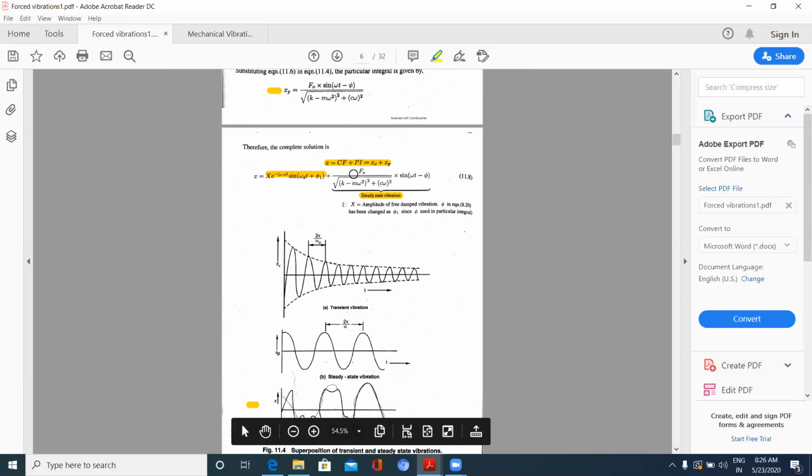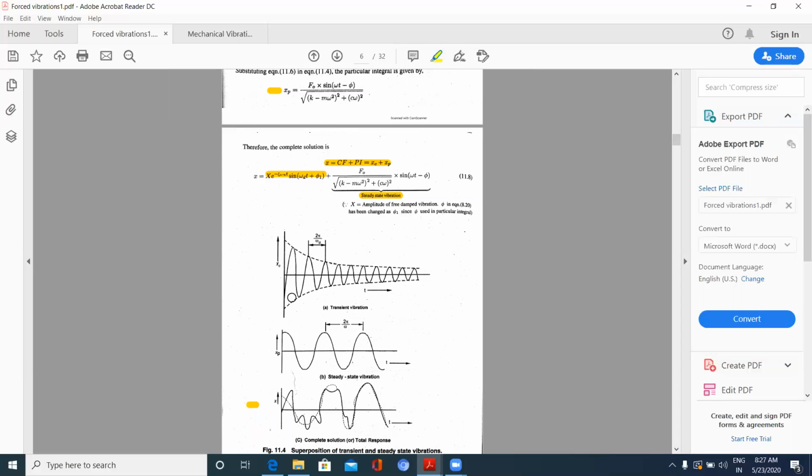Applied force is F naught by under root K minus M omega square whole square plus C omega whole square into sin omega t minus phi. This is your capital A. Taking this as capital A into sin omega t, I will be getting this sine curve. That equation indicates this sine curve, the particular integral equation.